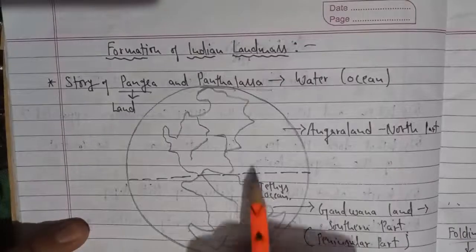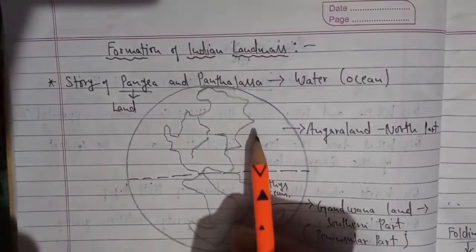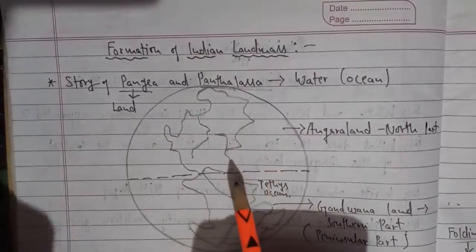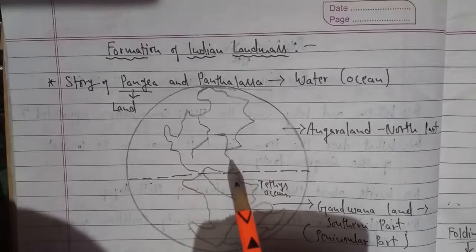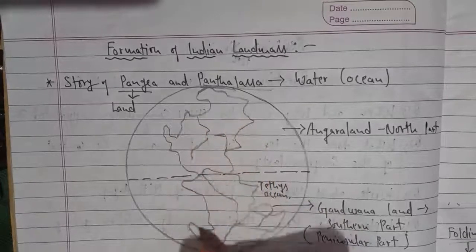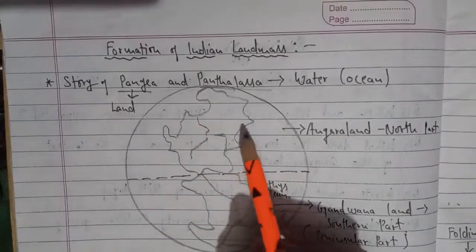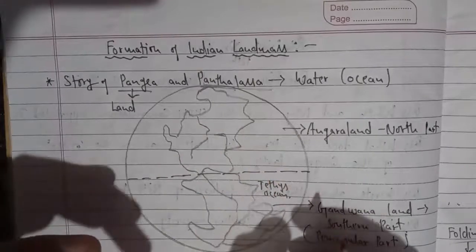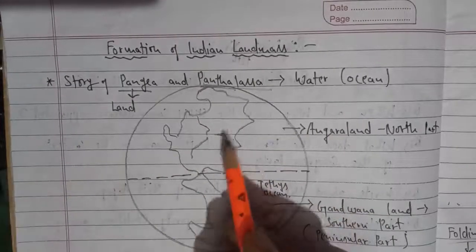So this was the location of the various continents of the earth. Currently there are various continents in our world, but millions of years ago, this used to be the situation. All were merged together as a single landmass.